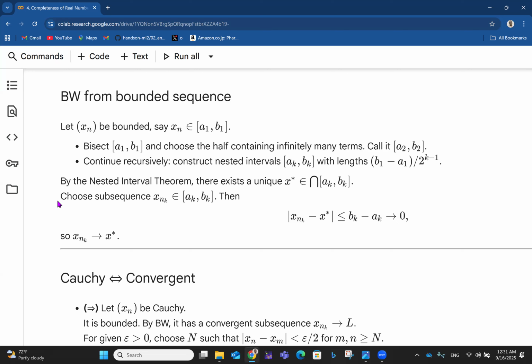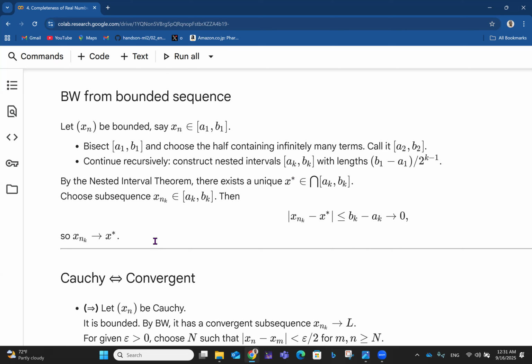Then you can choose a subsequence, say xnk, which belongs to the closed interval [AK, BK]. Then the absolute value of xnk minus x star is less than or equal to BK minus AK, and that difference approaches 0. So we can then say xnk approaches x star.